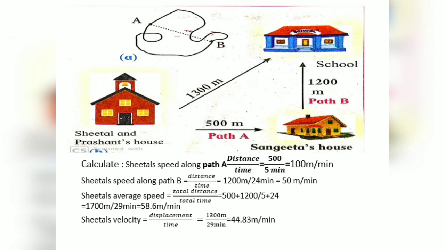Suppose Sheetal is traveling towards Sangeeta's house and she has completed her path in 5 minutes. So to complete path A, the speed of Sheetal is distance upon time. Distance travelled is 500 meters and time taken is 5 minutes. So her speed is 100 meters per minute.